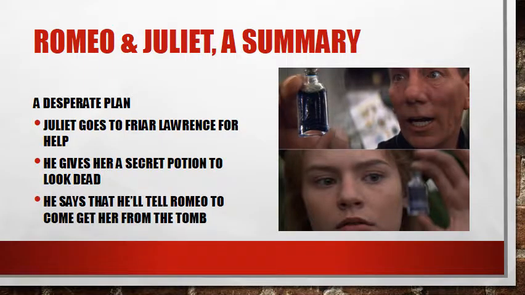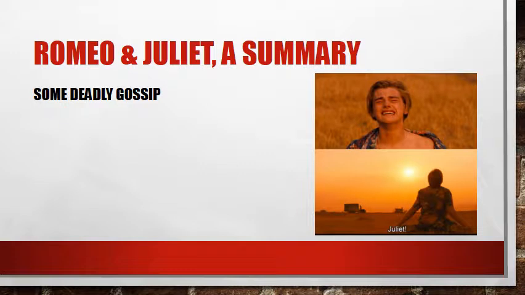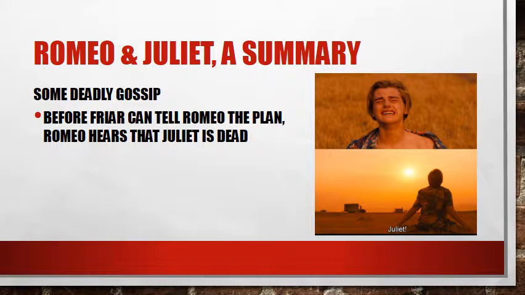The friar says that he will tell Romeo to come and get her from the family tomb. So she'll take the potion, she'll look like she's dead, they'll put her in a tomb, and then Friar Lawrence will go tell Romeo and he'll come get her from the tomb. Well, of course, something has to go wrong. This is a tragedy after all. So before the friar can tell Romeo that Juliet is not really dead, Romeo gets a message from a friend that Juliet is dead. He doesn't realize that there's some plan, but he just gets this message saying that Juliet is dead in Verona.